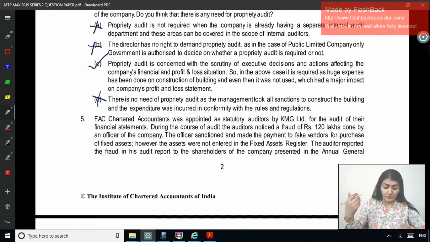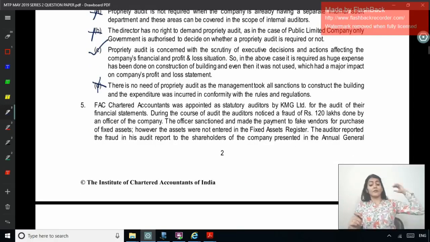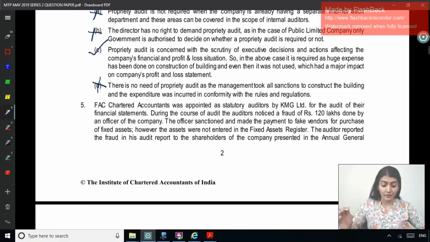Right, next one, 5. FEC Chartered Accountants was appointed as statutory auditors by KMG Limited for the audit of their financial statements. During the course of audit, the auditor noticed a fraud of rupees 120 lakh done by an officer of the company. Right, so fraud of 1 crore or above. The officer sanctioned and made the payment to fake vendors for purchase of fixed assets. However, the assets were not entered in the fixed assets register.